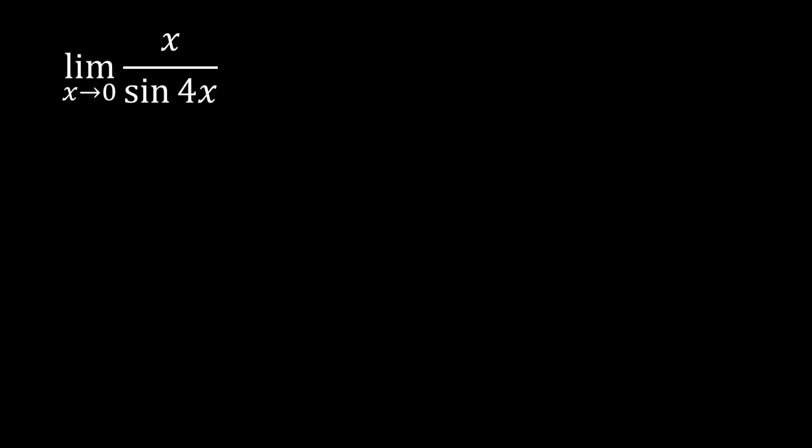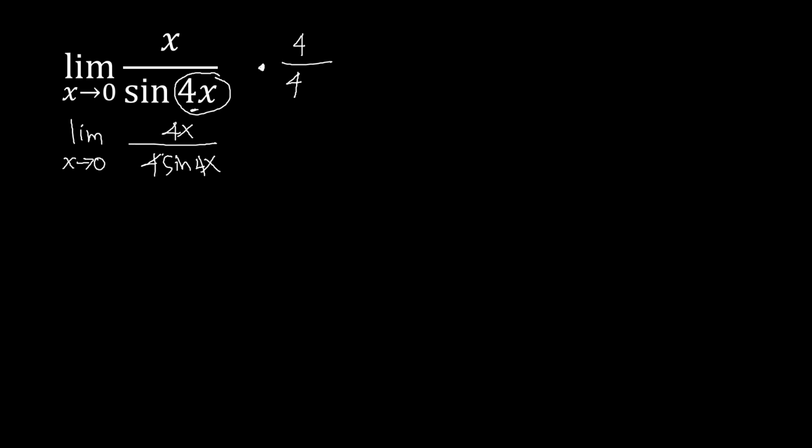So again, once you try to substitute a 0 for x here, this would lead to an indeterminate form. So we do the manipulation. What is missing at the top that will make that one equivalent to the angle here? We don't have a 4, so we are going to multiply this with a 4, and so with the bottom part, and then we try to simplify. This is now the limit of 4x over 4 sine 4x as x approaches 0.